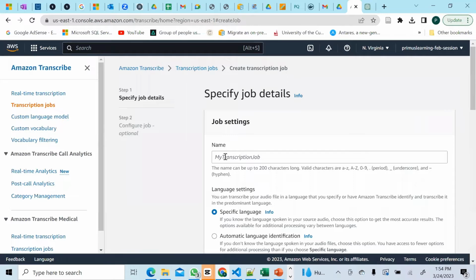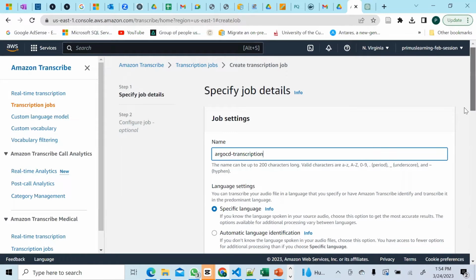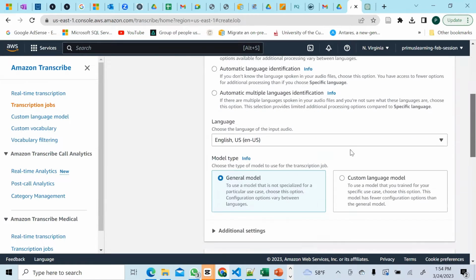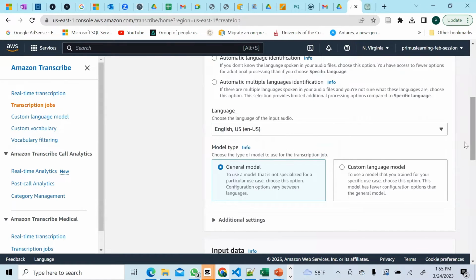So you give the job a name. So let's just say Argo CD transcription. And what specific language is the text in? So you specify the text language. If you know the language spoken in your source audio, choose this option to get the most accurate results. So you choose the source one, and the language is US English. So you could transcribe from French to English and so on and so forth.